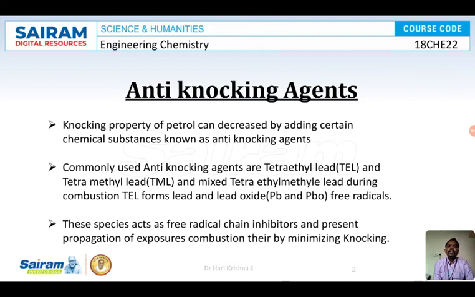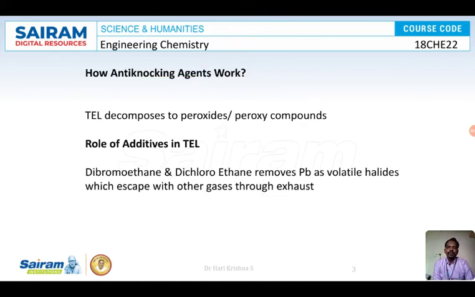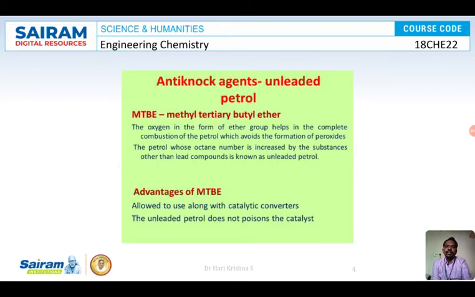Instead of that, they started using other organic additives. So what are those organic additives? They are nothing but ethers: methyl tertiary butyl ether, ethyl tertiary butyl ether, or mixed ethyl methyl tertiary butyl ether. So organic additives were added. They are MTBE, ETBE or mixed METBE.